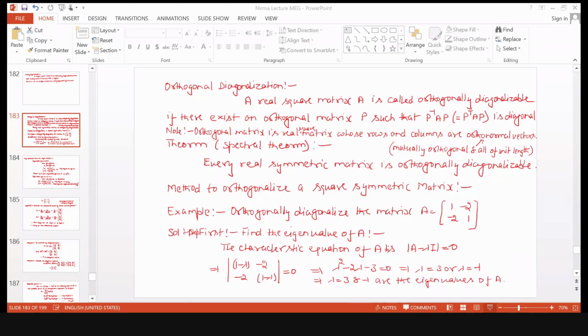So we have to constitute now the orthogonal matrix corresponding to this. For that, we will constitute the orthonormal vectors corresponding to this b1 and b2. Got it? That is your next step.